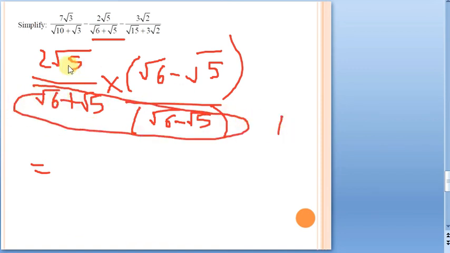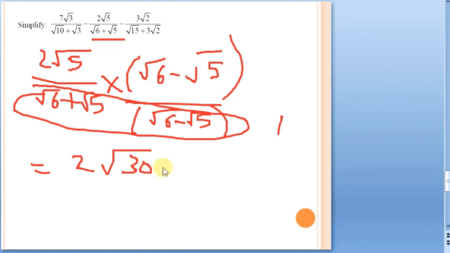And let us see this particular one, 2 root 5 into root 6. So 2 into root 5 into root 6 is what? Just multiply the irrational parts only. So 2 into root 30. Why? Because whenever the radical sign is the same, just multiply the numbers under the root, 6 into 5, 30.